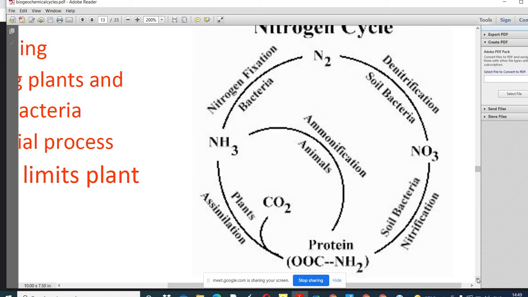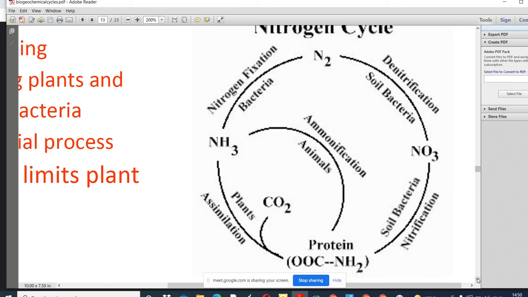There are bacteria called Pseudomonas in the denitrification process. What is denitrification? Just tell me, what is denitrification? It is the conversion of nitrates into free nitrogen.